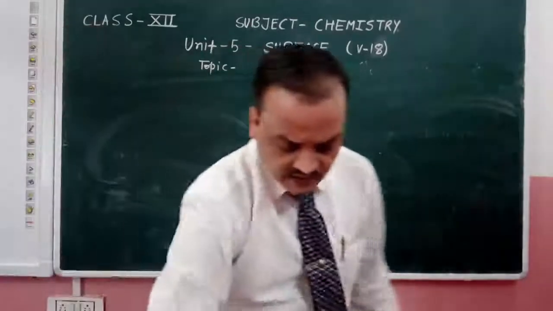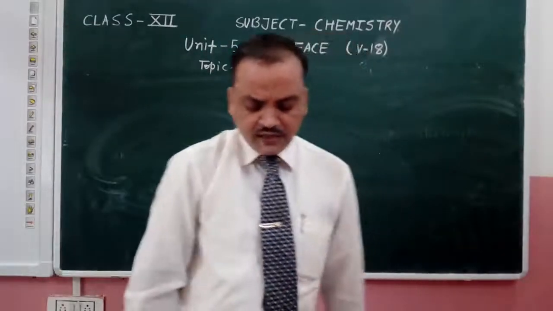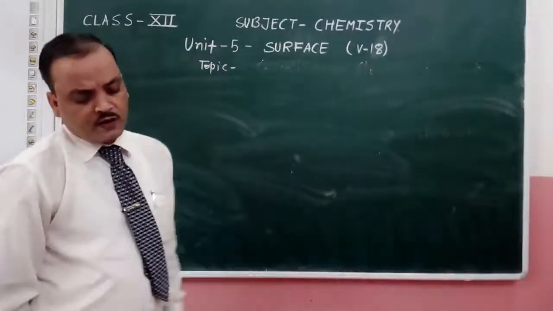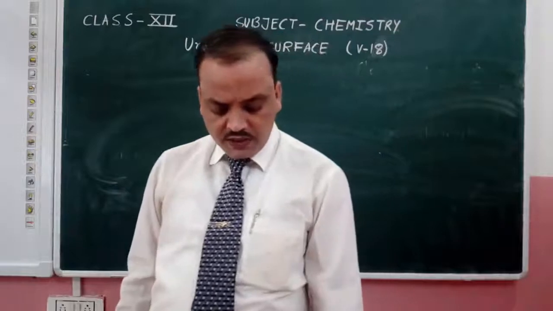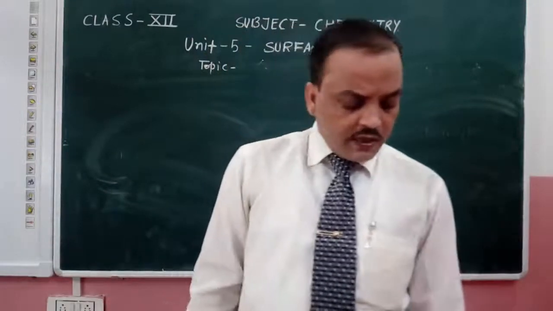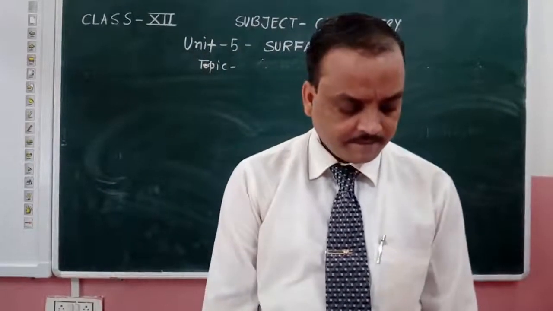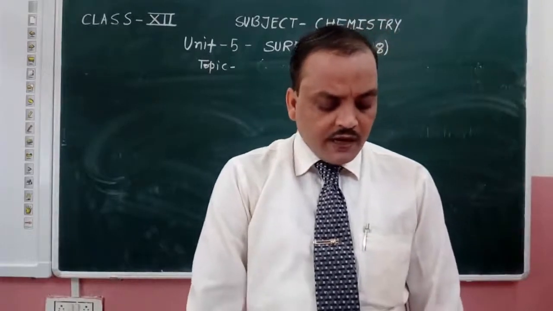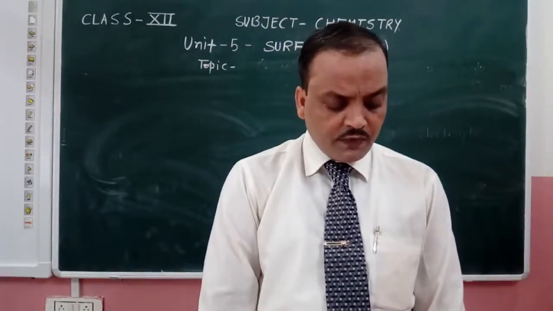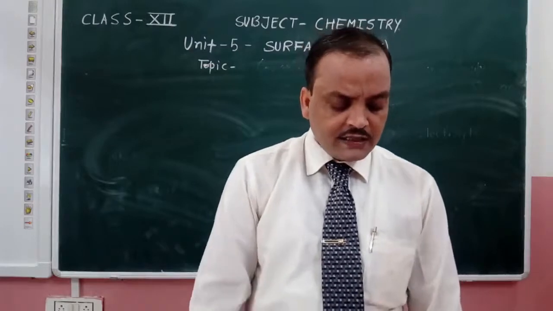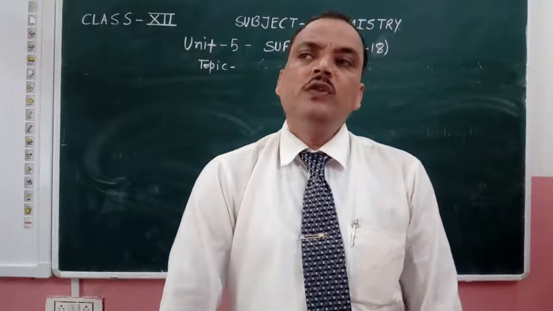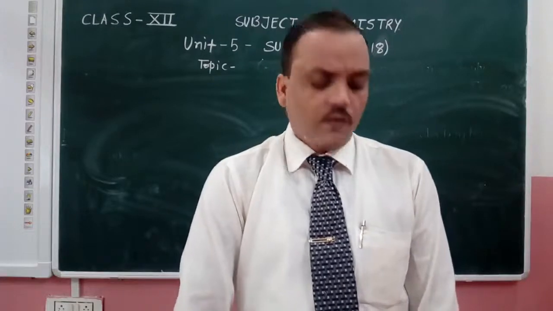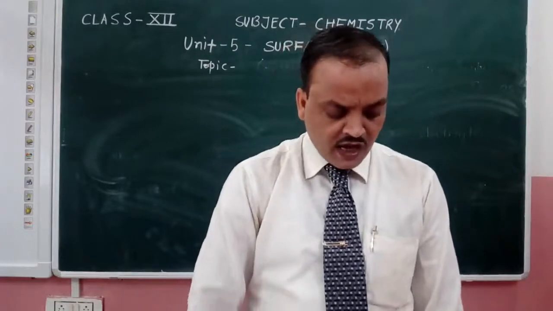First, the effective ions of the electrolyte in bringing about coagulation are those which carry a charge opposite to that of the colloidal particles. Greater is the valency of the coagulating or flocculating ion, greater is its power to bring about coagulation. If the valency is higher, its coagulating power will be higher.